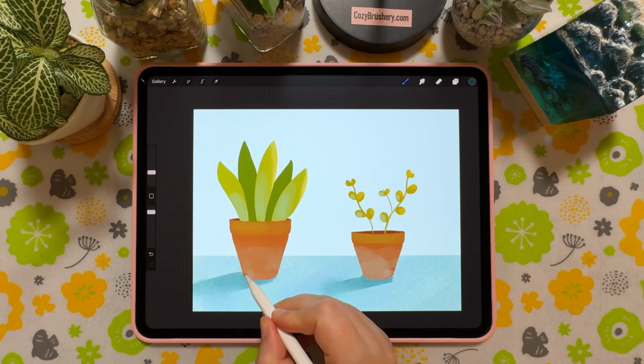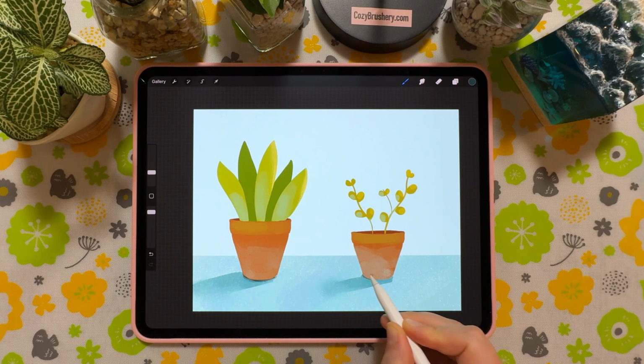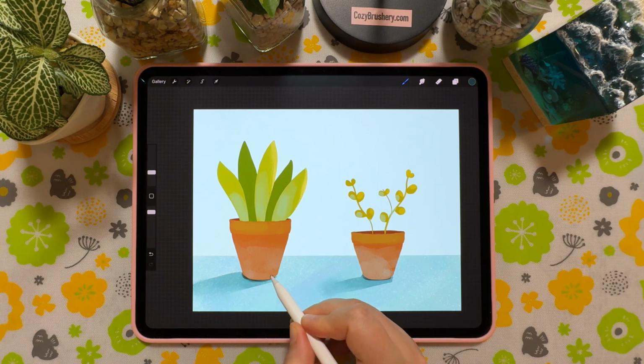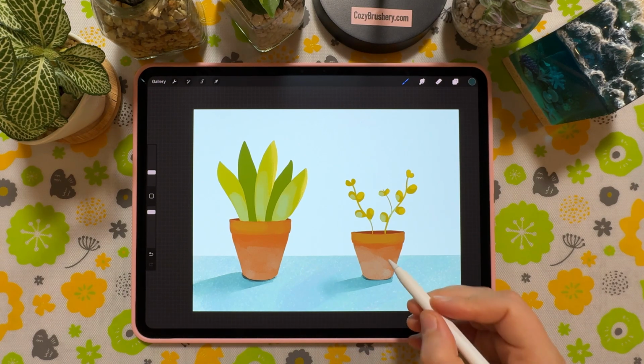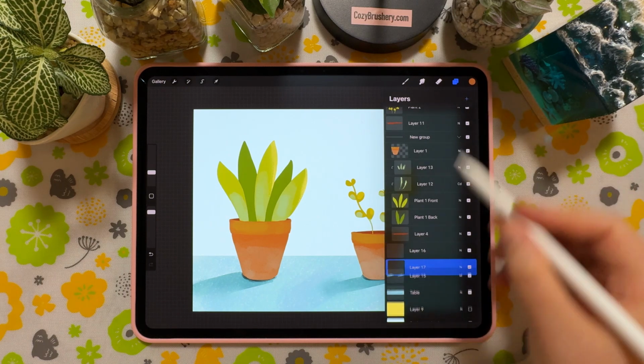Now add an even darker and smaller shadow to ground the pots. We will be covering all the rules of light and shadow in a separate tutorial. Add a bit of green color from the plants into the shadow.